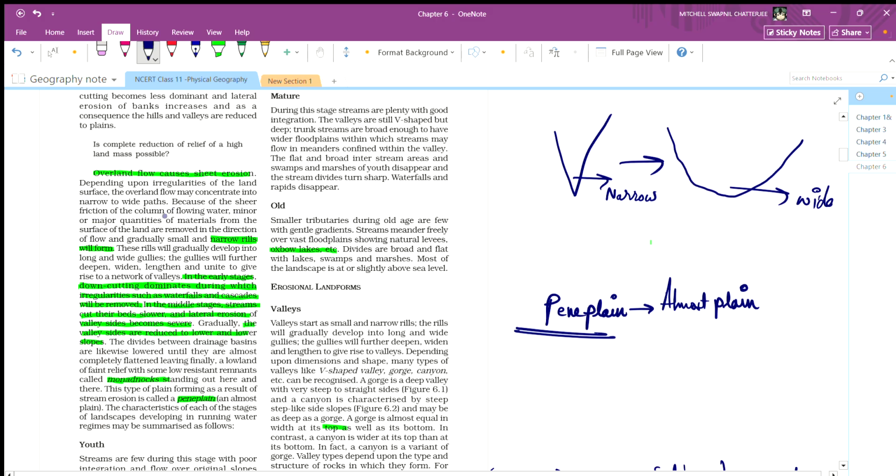Because of the shear friction of the column of flowing water, minor and major quantities of material from the surface of land are removed in the direction of flowing, and gradually small and narrow rills will form.